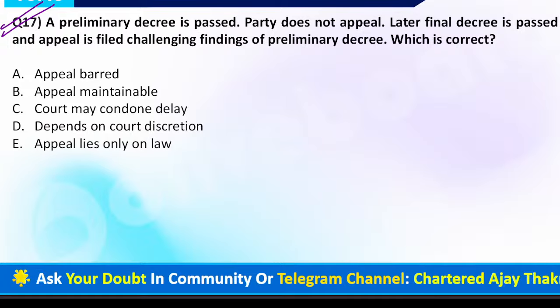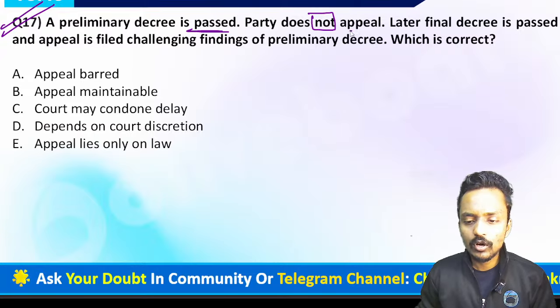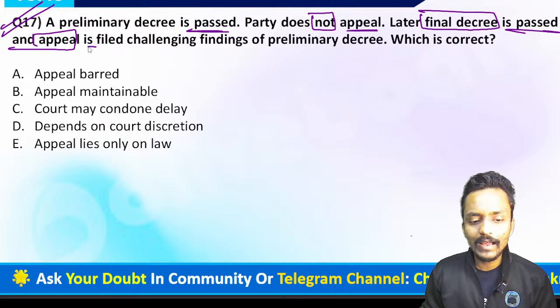Question number 17 is saying a preliminary decree is passed, but the party does not file an appeal. But later, when the final decree is passed, one of the parties raises a concern and files an appeal challenging the findings of the preliminary decree. Let me know, is this correct, sir?